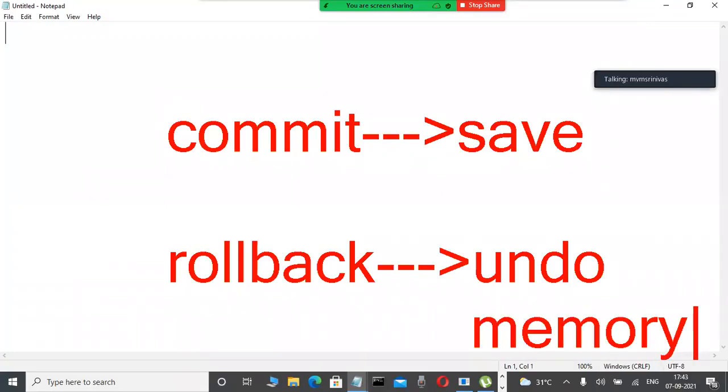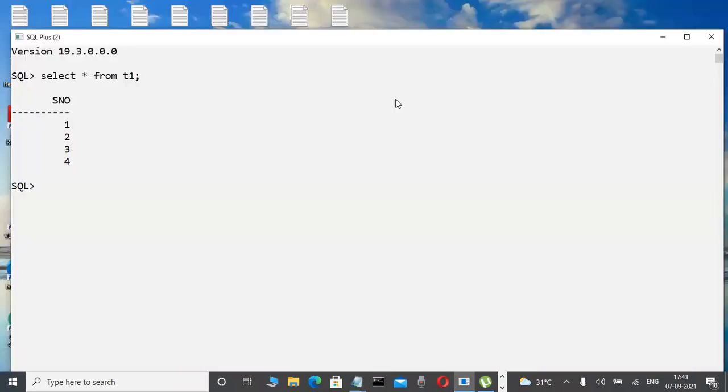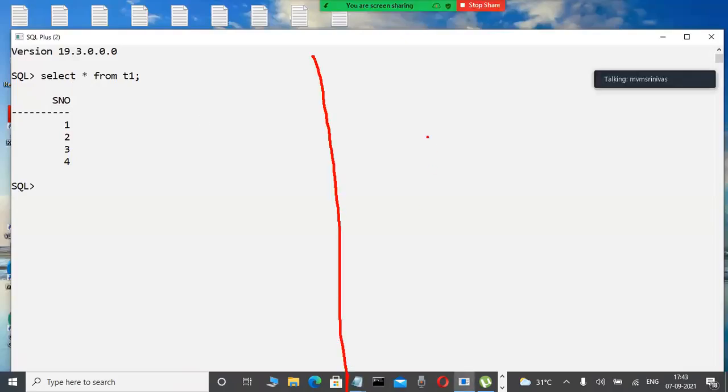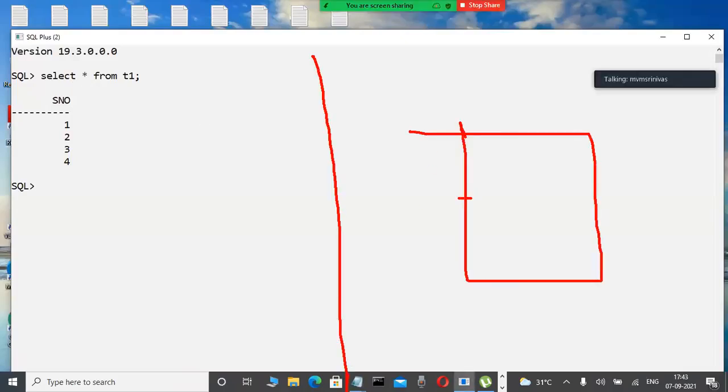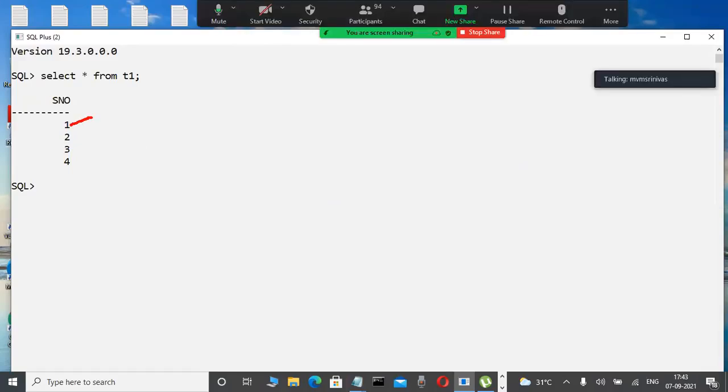So now check it out. Suppose, really, is that correct or not, we are checking. Slowly observe here. This is a table. This is the server, and here in the hard disk only this table is there, and here the buffer is there. Whenever you are writing, the table is copied from here to here, and only here it will be displayed. Now I'm changing this data. I want to change this 1 into 5, for example.